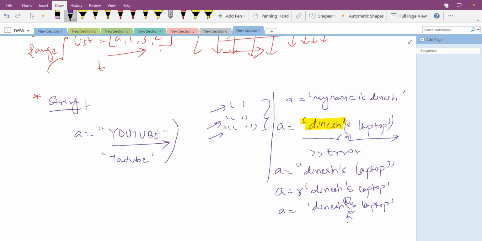This backslash will let Python ignore this single quote. So this is the use of single and double quotes. For the triple quotes, I will show you in the Jupyter notebook. Now, as you have seen, a is equal to YouTube. Hope you have understood all this. This is the small introduction. I will go into detail in the Jupyter notebook, so not to worry if you have any confusion. This is a very important topic, so I will go into detail in the practical session which we are going to do in Jupyter. This is very important, which I am teaching you right now, so do focus on this.